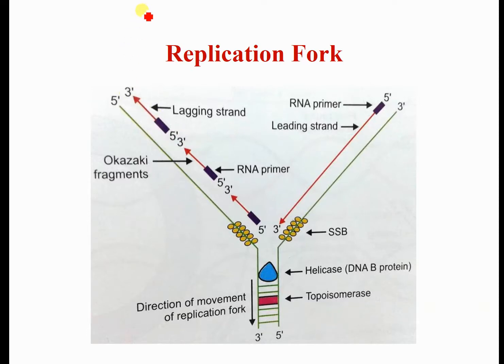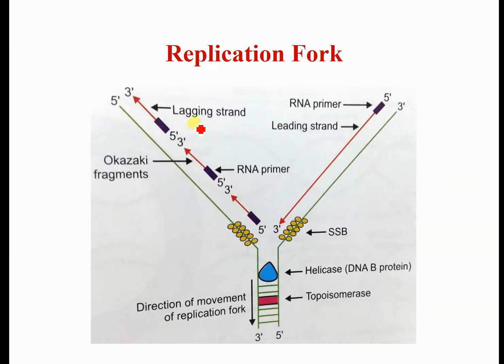So there is a newer strand here, and once the fork opens up to this mark, again a newer stretch is synthesized. Again, as it moves, some RNA and some DNA deoxyribonucleotides are synthesized by the DNA polymerase enzyme. So you can see small stretches of DNA and RNA in the newly synthesized DNA strand.